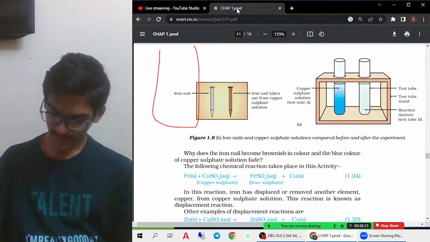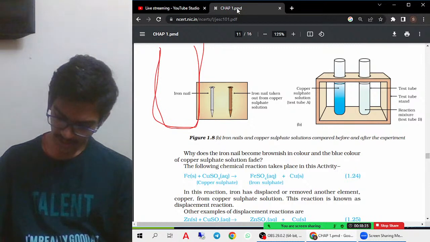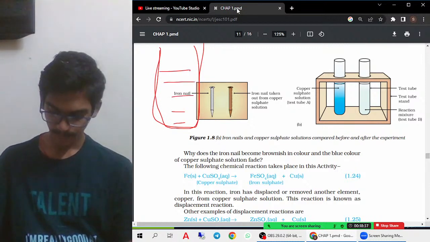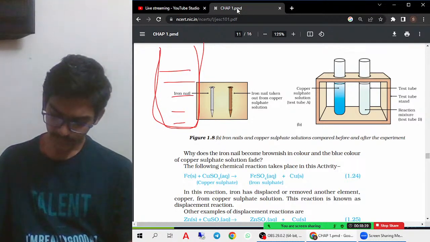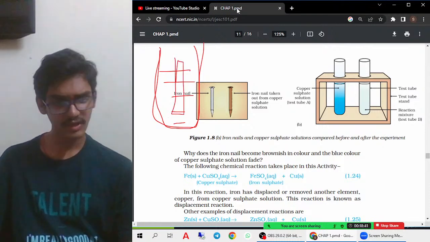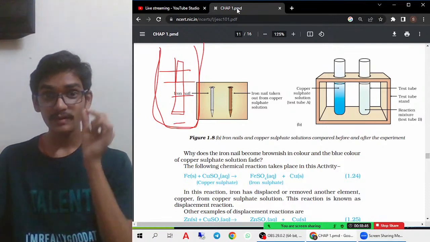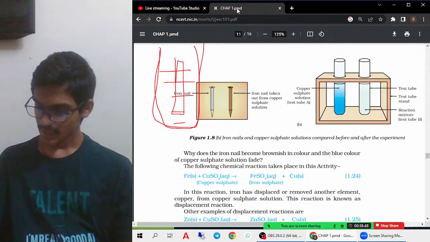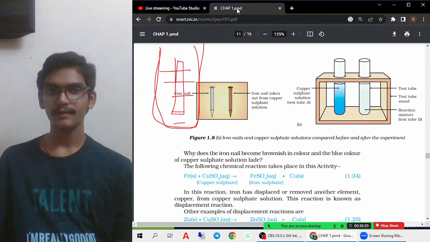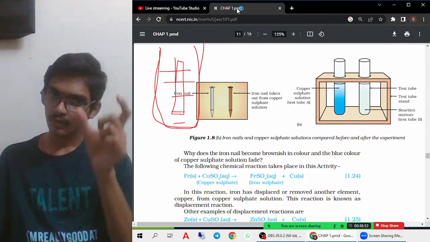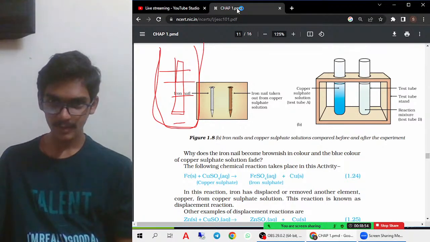If I take a beaker with a copper sulfate solution and put an iron nail in it, you should always remember that a higher reactive metal will always displace a lower reactive metal. So you should always remember the reactivity series.